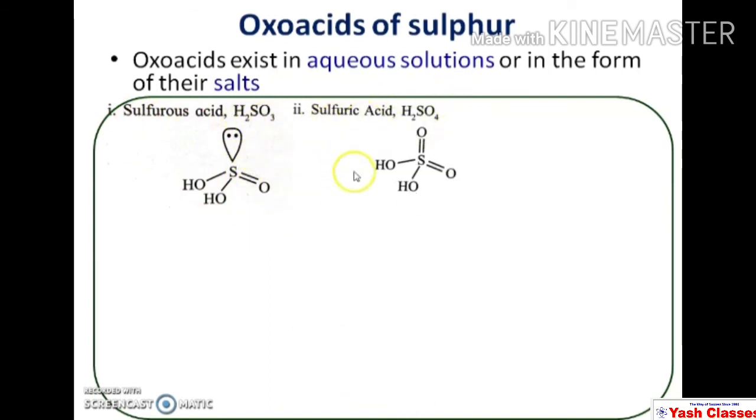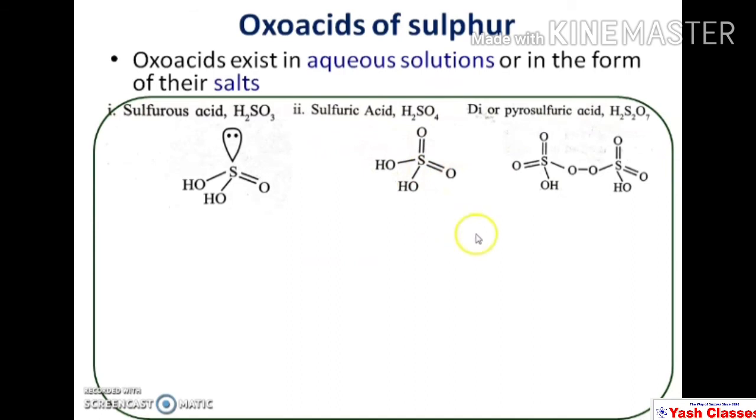Then sulfuric acid, you know this sulfuric acid, there are 2 S double bond O bonds. The next is di or pyrosulfuric acid. In pyrosulfuric acid there is an S-O-S single bond linkage. 2 sulfur atoms are joined to each other by means of an O single bond.